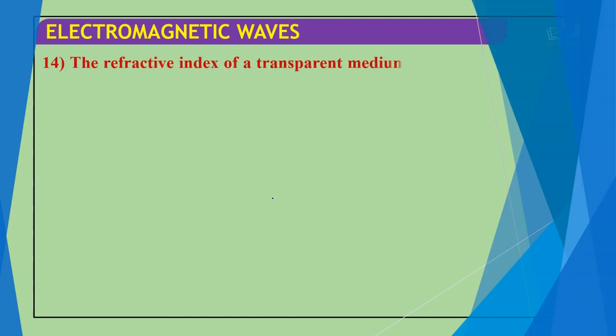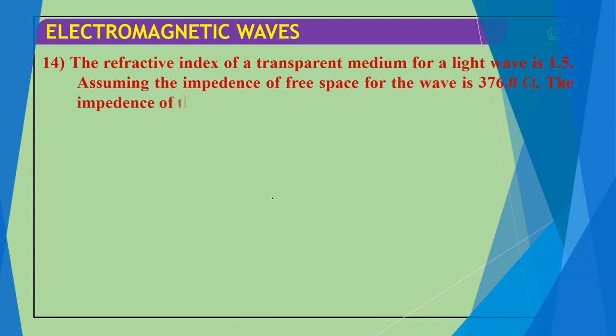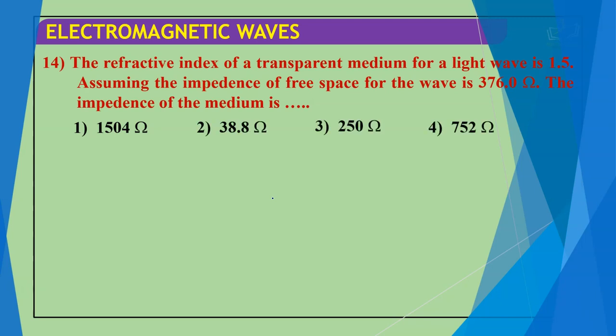Next question we have: the refractive index of a transparent medium for a light wave is 1.5. Assuming the impedance of free space of the wave is 376 ohm, the impedance of the medium is: 1504 ohm, 38.8 ohm, 250 ohm, 752 ohm.